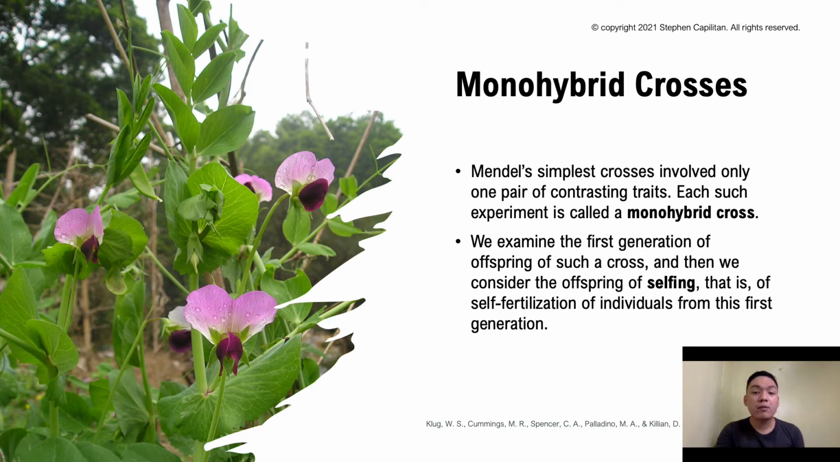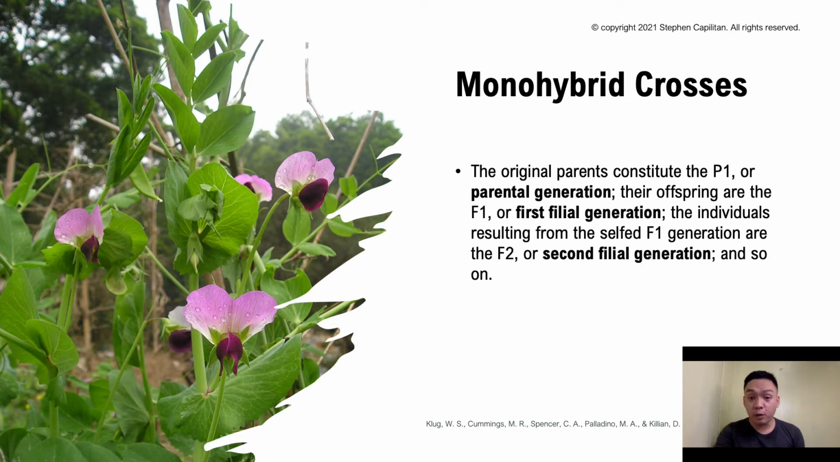And we will examine the first generation of offspring of such a cross, and then we consider the offspring of selfing. This selfing is also known as self-fertilization. This self-fertilization comes from the first generation. So these plants, like pure tall, self-fertilize, or pure yellow and pure yellow. These are also monohybrid crosses.